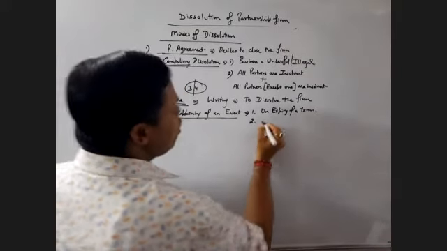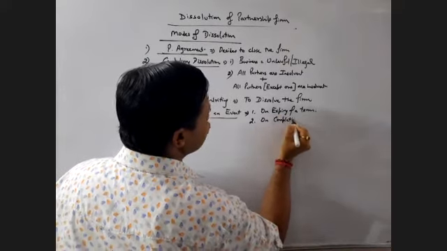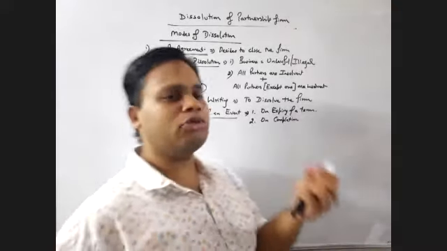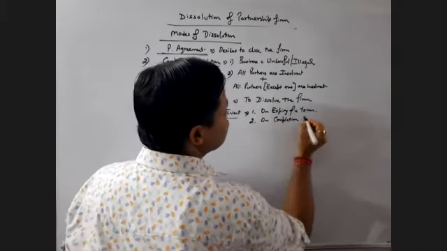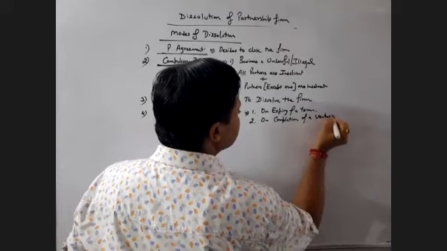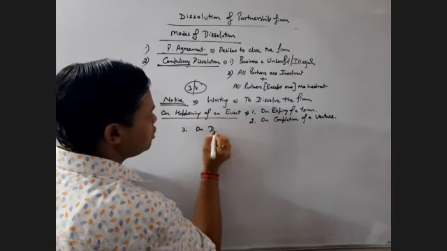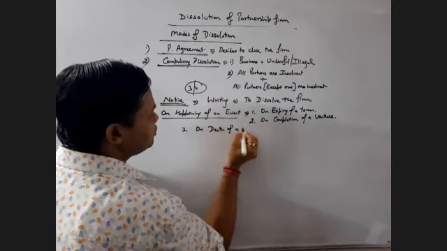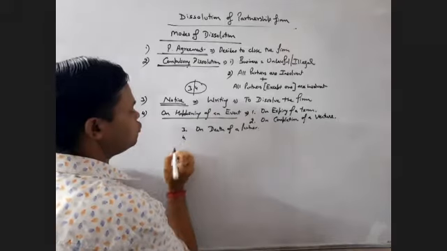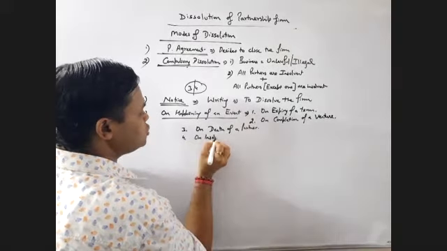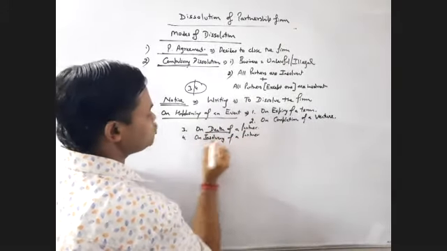Second, on expiry of a venture, on completion of a venture. Let's suppose they have decided to form the partnership to complete that particular business, that particular venture. When that business is completed, then the firm needs to be dissolved on completion of a venture. Then third point, we write it here, on death of a partner. Yes, my dear students, on the death of a partner, the firm needs to be dissolved. And fourth, on insolvency of a partner. That is, on death and insolvency of the partner, the firm needs to be dissolved.